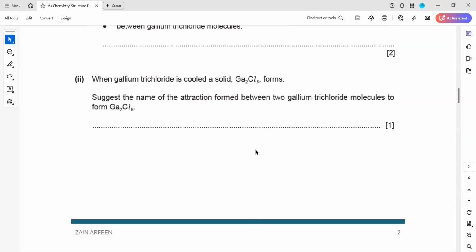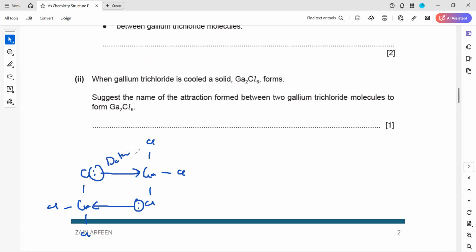If we have a gallium trichloride molecule, this is one molecule and this is another molecule. The lone pair of chlorine, and here also a lone pair of chlorine. What kind of bonding will they have? They will have a dative bond.